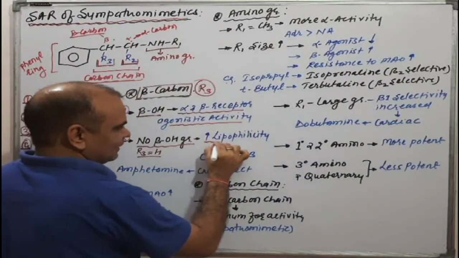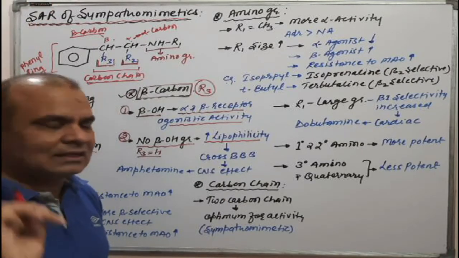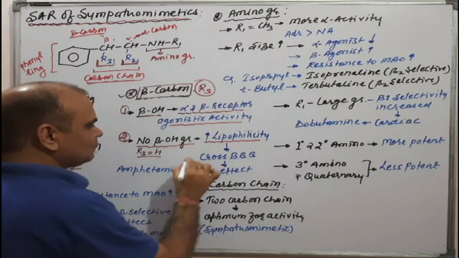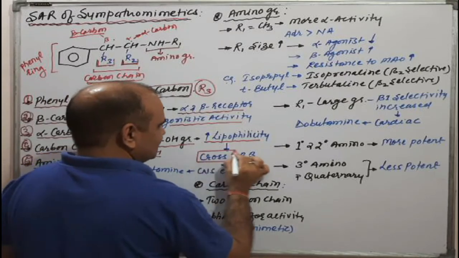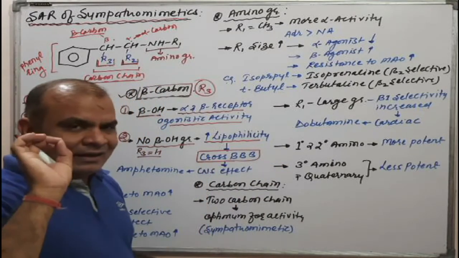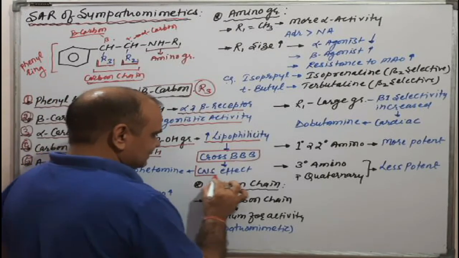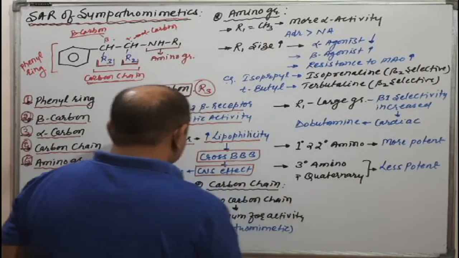If a drug molecule has increased lipophilic nature, it will cross the BBB, the blood brain barrier. If any drug crosses the BBB, it has a CNS effect.